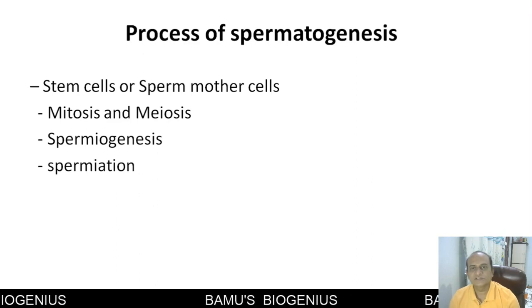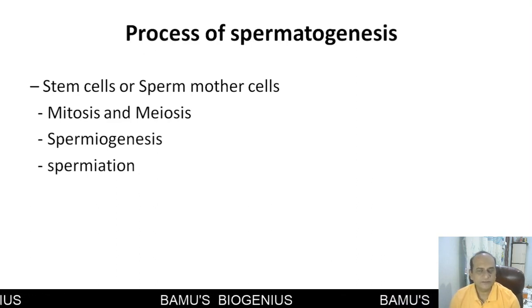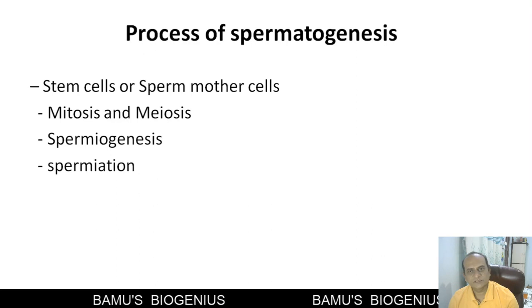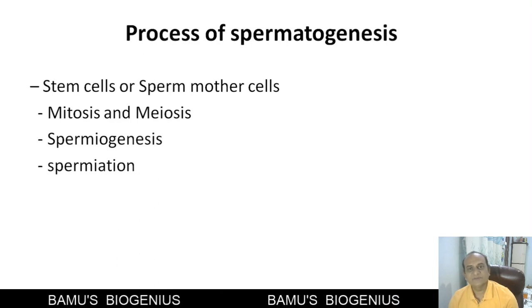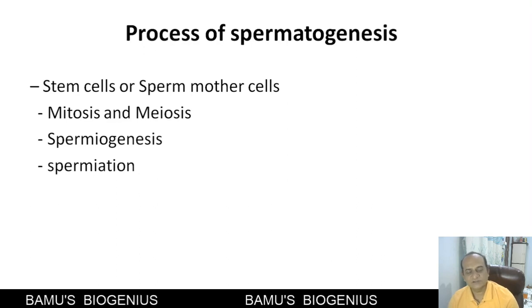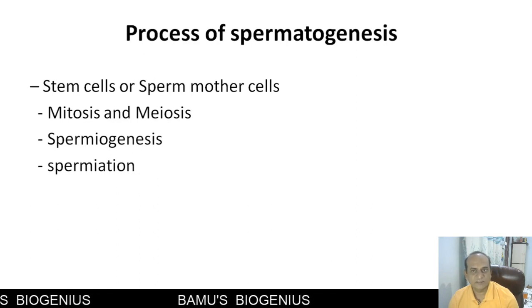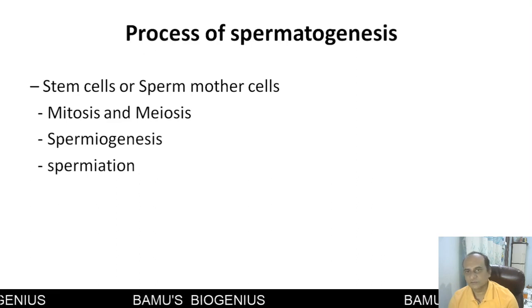Then, the process of spermatogenesis. I have told you that near the basement membrane of the seminiferous tubule, various stem cells are present. These stem cells are called the sperm mother cells, and they have the capacity to divide into two daughter cells.